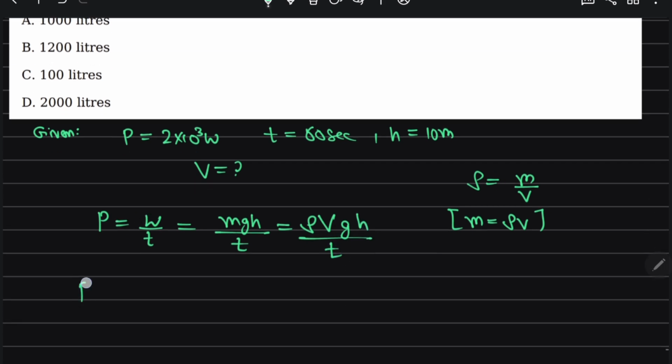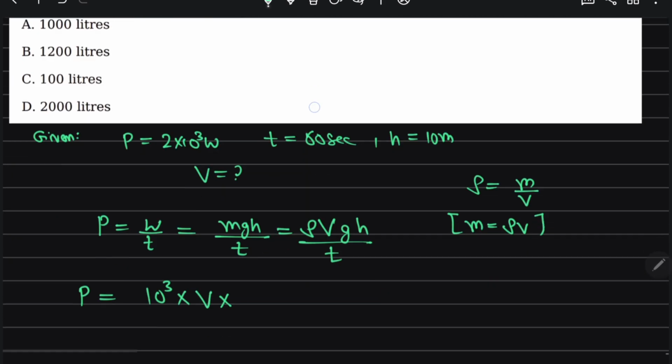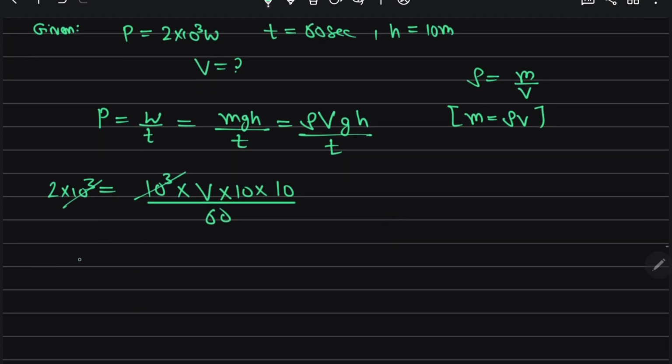So power is equal to density 1000, volume we have to find, g we take as 10, height 10 meter, time 60, and power 2 into 10 to the power 3. So 10 to the power 3 gets cancelled, and then volume is equal to 120 divided by 100.